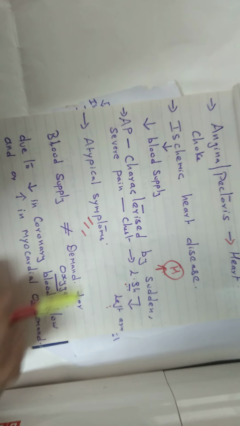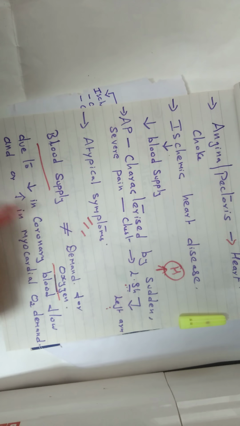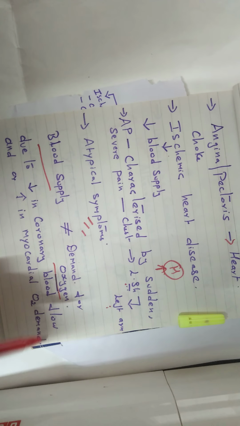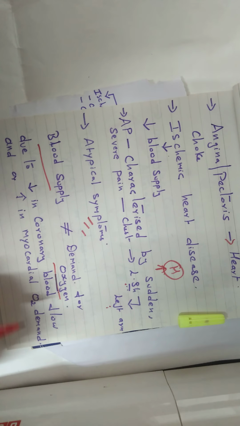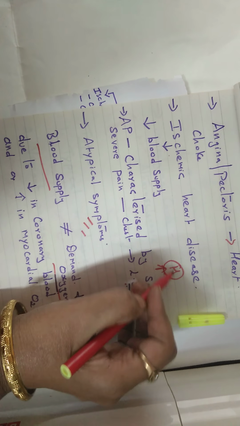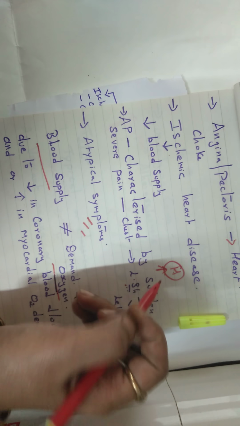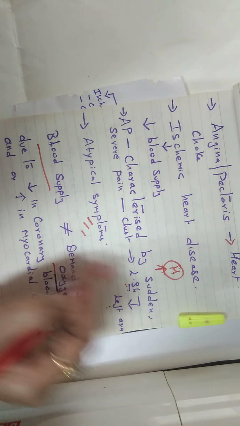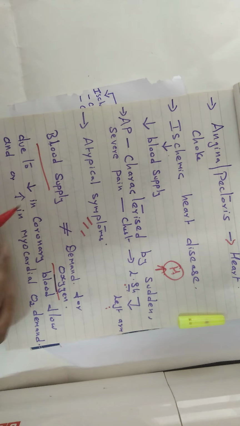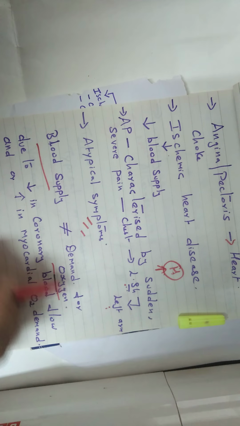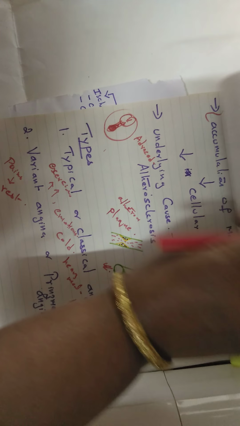So why is this condition happening? This is mainly due to a decrease in the coronary blood flow, or in addition an increase in the myocardial oxygen demand. Either the oxygen demand of the heart is increased, meaning the heart is overloaded and working more, or the normal supply of blood to the heart is reduced. Either or both of these can be the reason for this difference between blood supply and demand. This is the reason for angina pectoris.